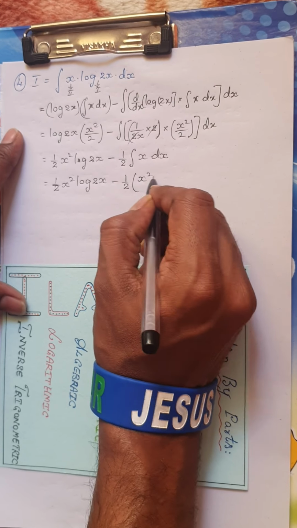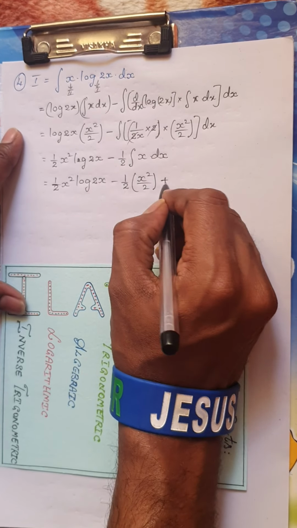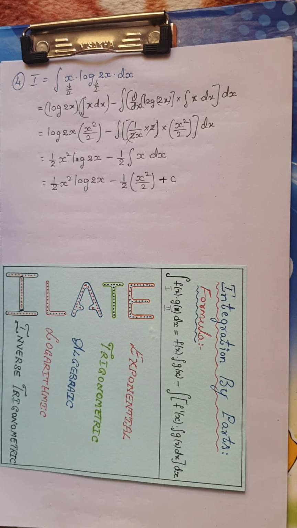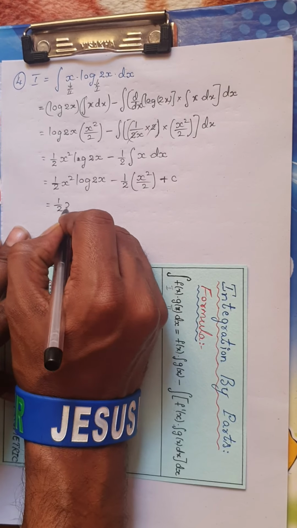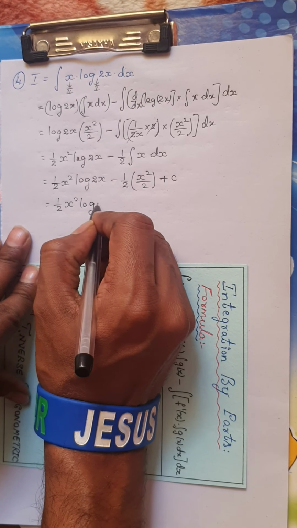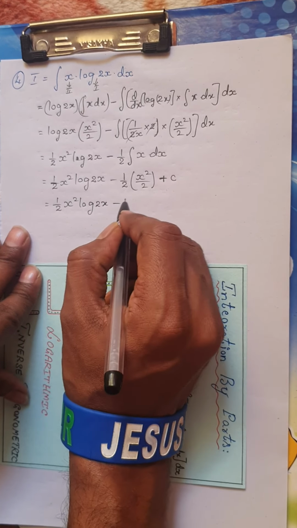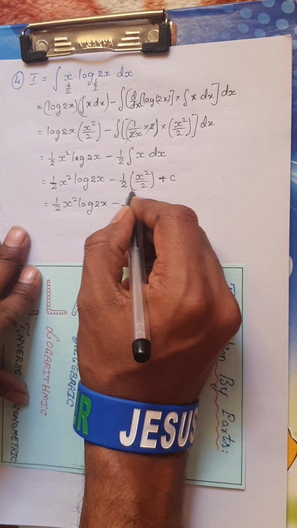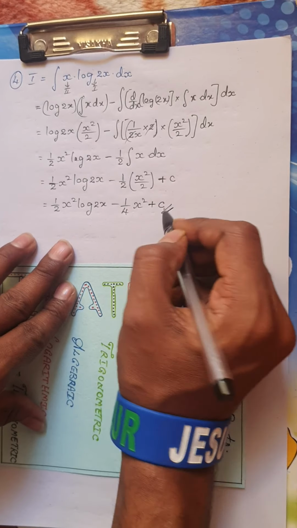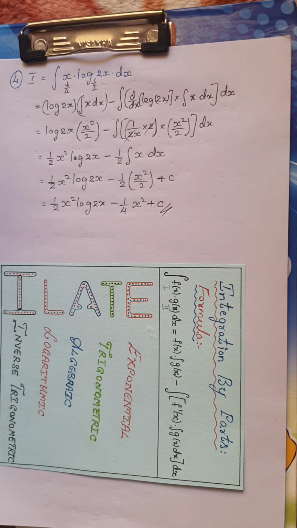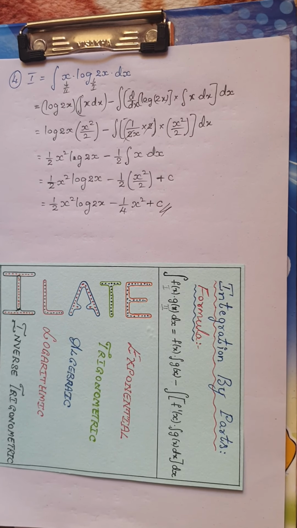We know integral of x is x square by 2 plus c, the constant of integration. So the final result is half x square log 2x minus half into half, which is 1 by 4 x square plus c, the constant of integration. Very simple, isn't it?